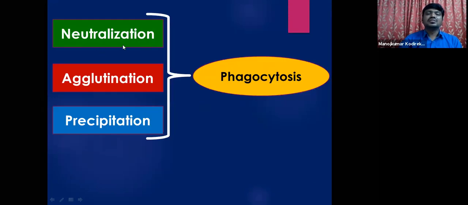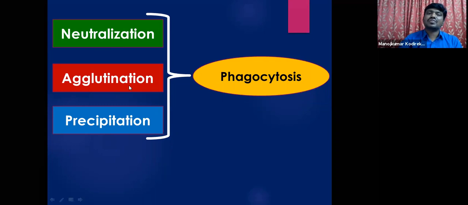And here we will be seeing these processes during humoral immunity: neutralization, agglutination, precipitation. All these lead to phagocytosis. Neutralization means the effect of the antigen is neutralized by the antibodies. So the antibodies will neutralize the effect of the antigen, and that process is called neutralization. Ultimately, that leads to phagocytosis.